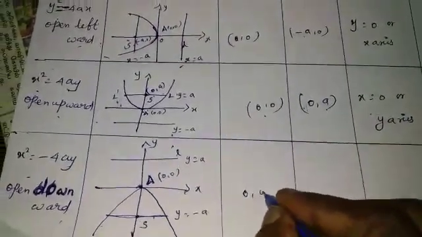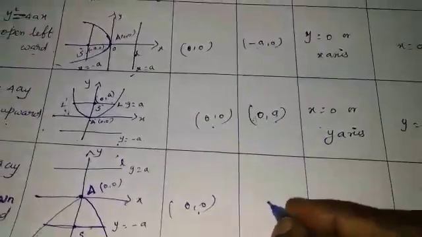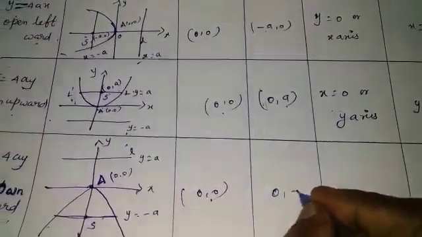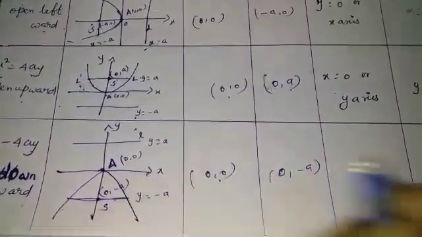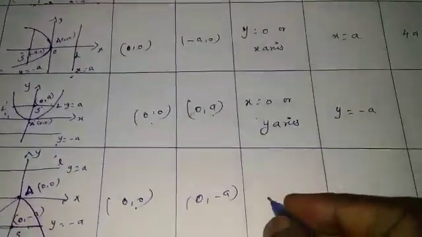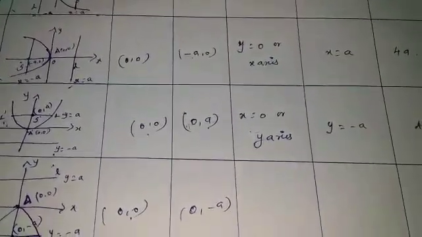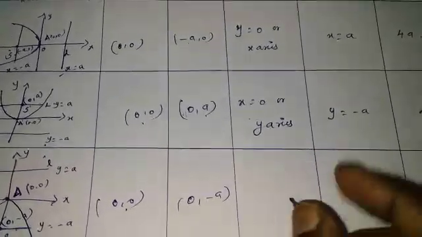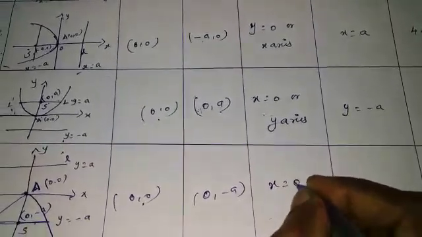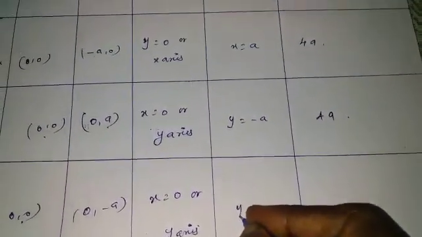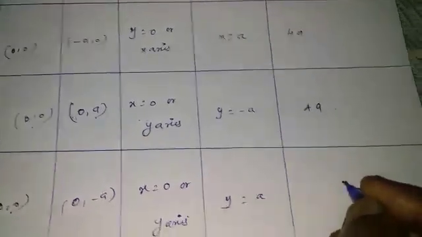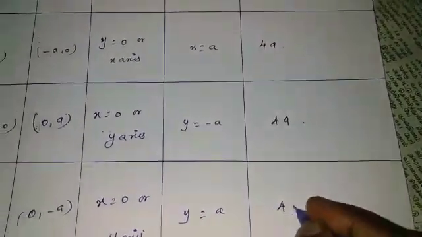Vertex 0, 0 and focus 0, minus a. This place is 0, minus a. Axis of symmetry: this parabola is symmetric about the y axis, therefore x equal to 0 or y axis. Equation of directrix y equal to plus a. Length of latus rectum is 4a.